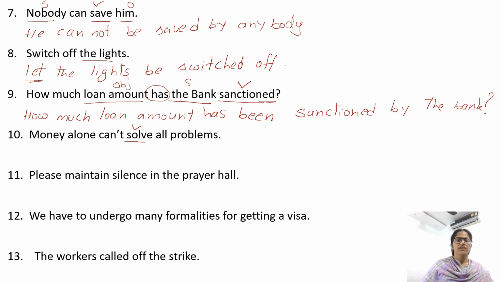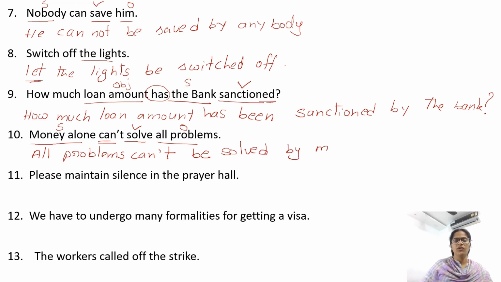Money alone can't solve all problems. Solve is the verb. Who solves? Money alone, subject. Money alone solves what? All problems, object. Begin the sentence with the object. All problems. Write the same, can't, here. And after can, could, may, might, shall, should, will, we have to use be. Can't be. V3 form of solve is solved. Can't be solved by money alone.